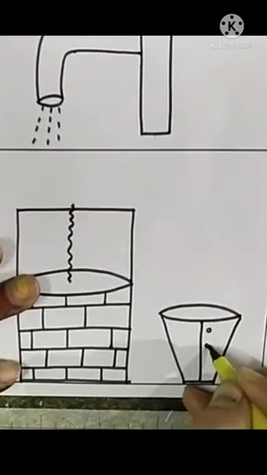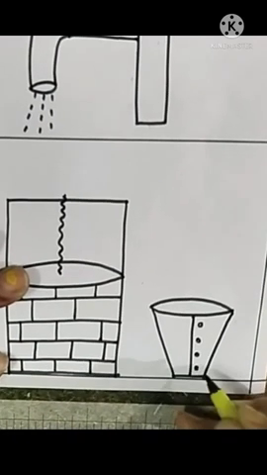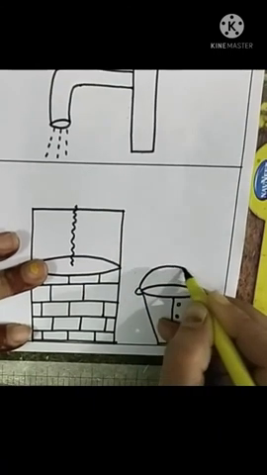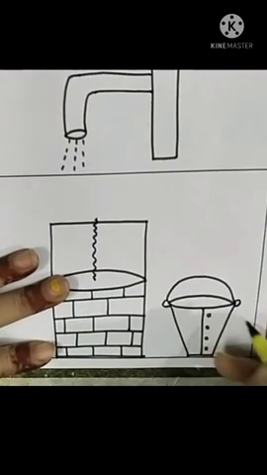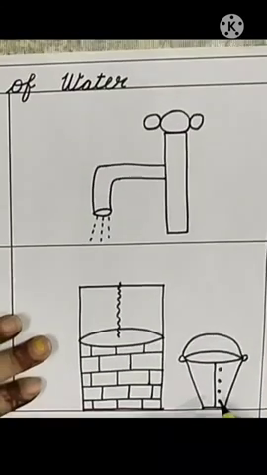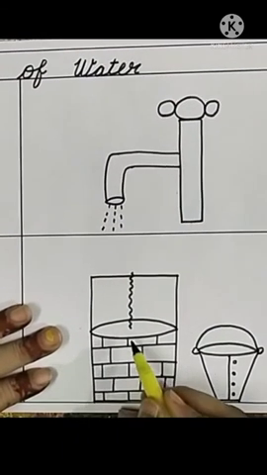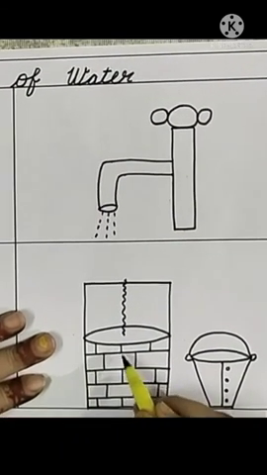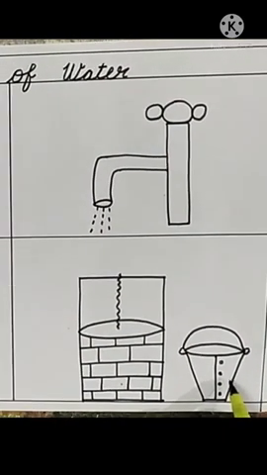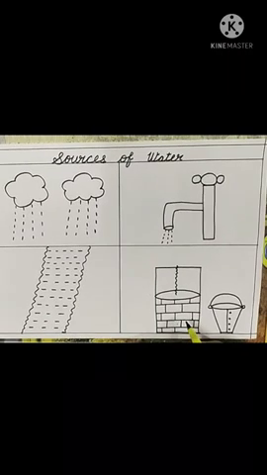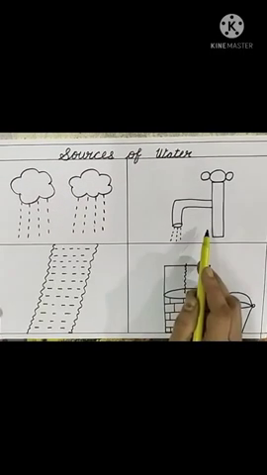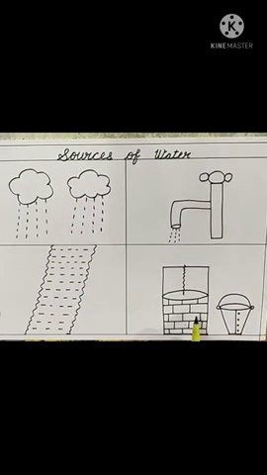Draw small circles like this. Draw a handle like this. What is this? This is bucket. My dear students, we take out water from well with the help of rope and bucket. Okay. So students, we have drawn 4 sources of water: rain, tap, river and well.